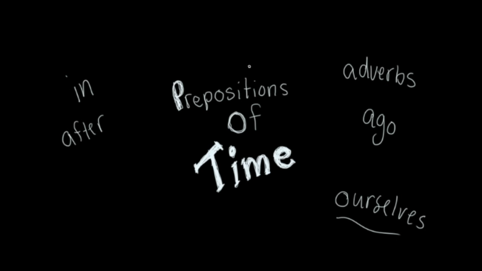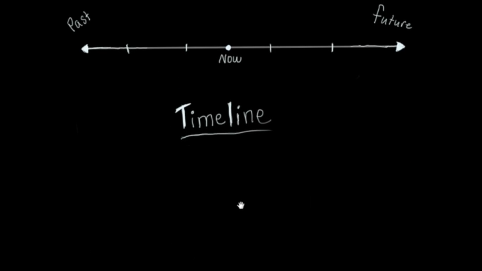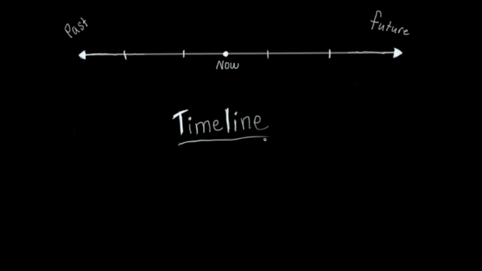Let's just get started. Okay, so let's look at our timeline. Now, a timeline is a line of time that has a past, a now, which we can also call the present, and a future. And on the timeline, there are different times from now.